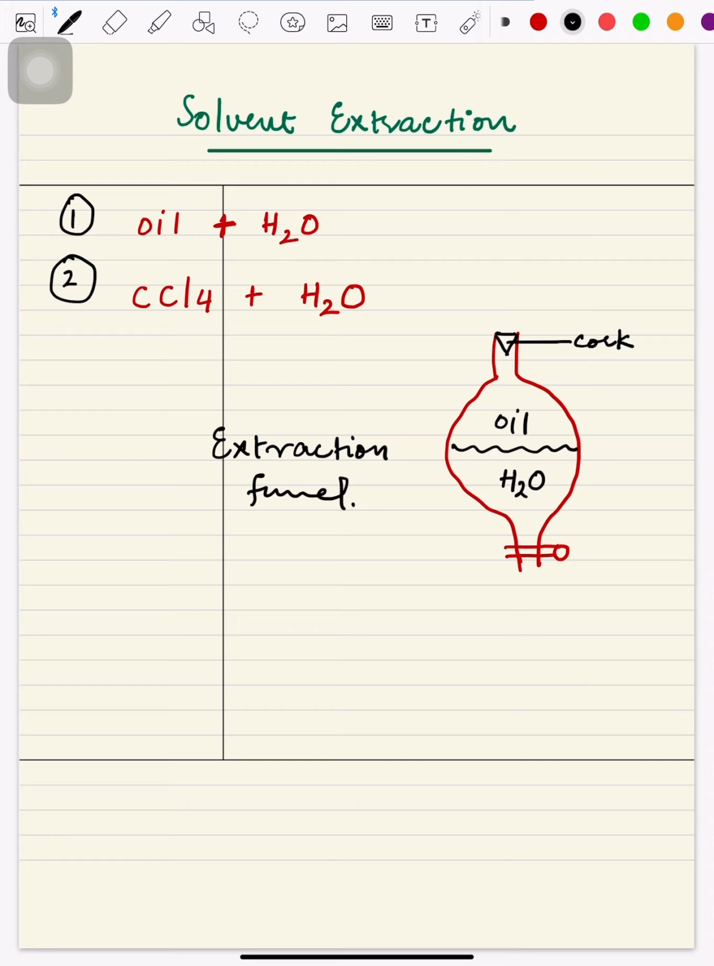Now what we will do is mix this mixture, shake it properly, and then let it stand so that both liquids can make proper layers and be separated properly. Now we are going to open this tap. I'm pointing it out right now. We can open this tap. What will happen? Only water will start coming out.